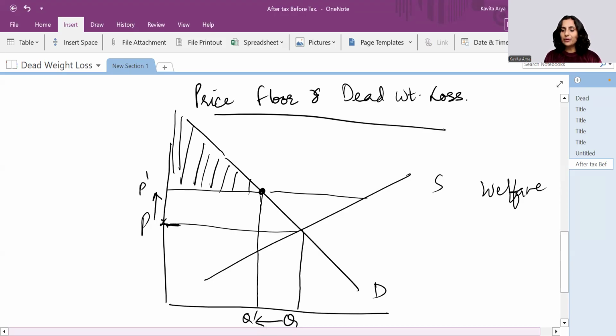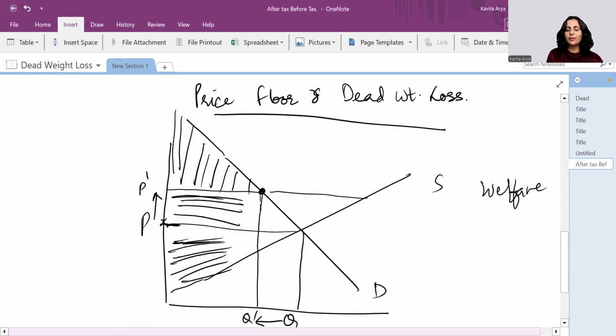And what about the producer surplus? Producer surplus has been enhanced. From this triangle, now this is also a part of producer surplus. Why? Because producers are now getting a bit of extra price. But again, the question remains the same, because now the quantity being dealt here is lesser than in the perfect market situation.